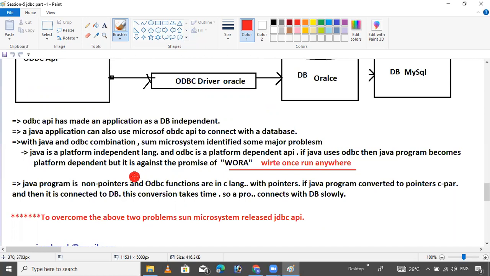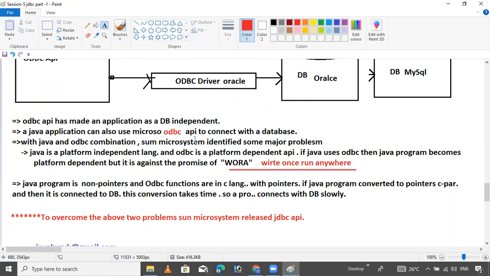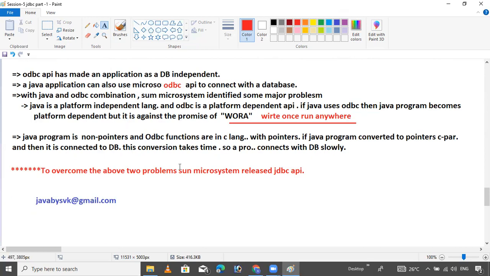ODBC API to connect with the database. So with Java and ODBC combined, Sun Microsystems identified two major problems.